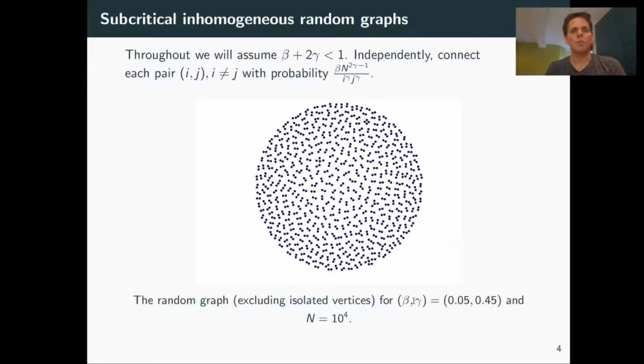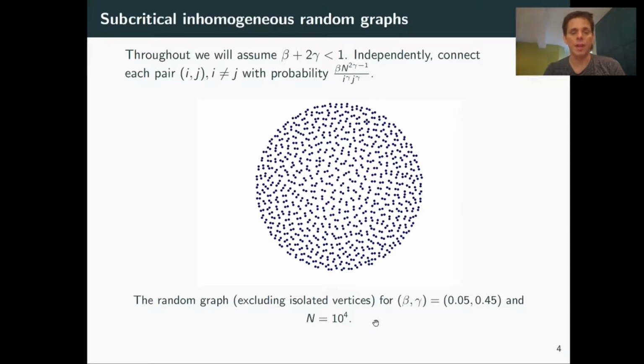To give you an idea of what these models look like, here are a few simulations. What we are interested in, which is a little bit unusual, is subcritical random graphs, so we're assuming that beta plus 2 gamma is strictly less than 1. If you draw these random graphs, it looks a little bit like this. In this simulation, I've excluded all the vertices that have degree 0, so they're isolated, because for our purposes of the voter model, they're not interesting at all.